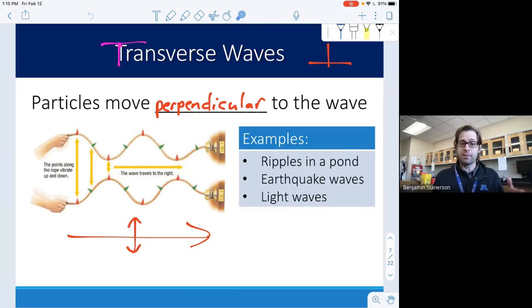So some examples might be ripples in a pond, earthquake waves, even light waves are transverse waves because their energy is moving perpendicular as the light wave is being projected.